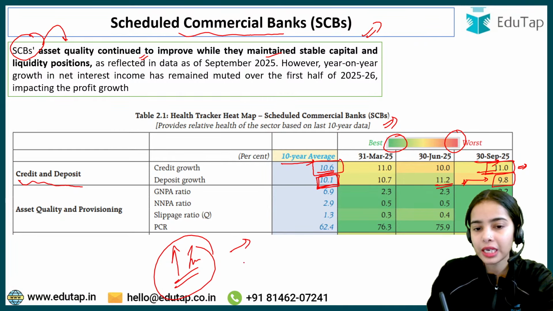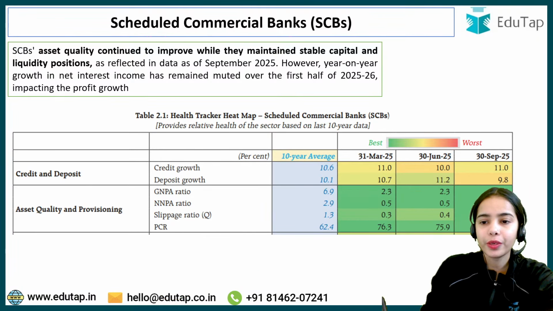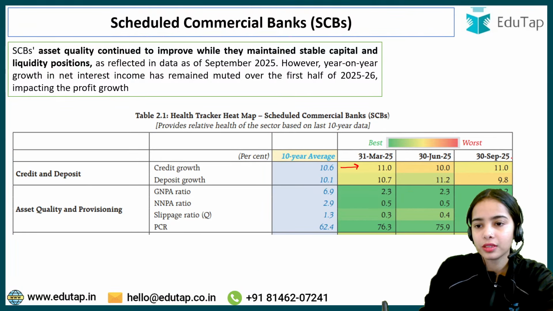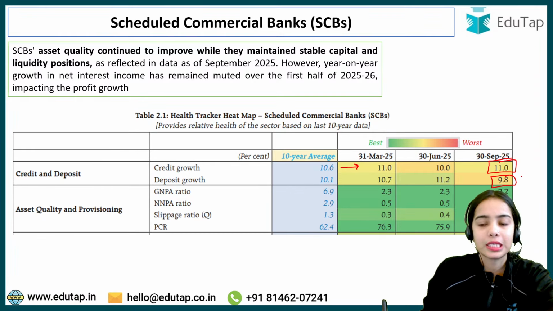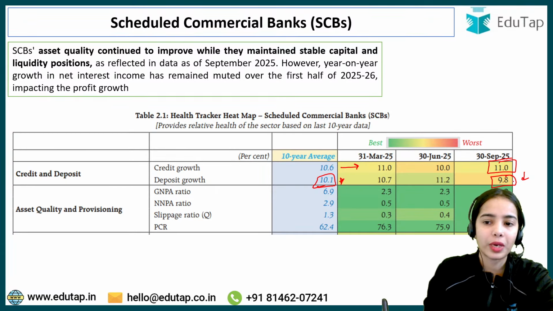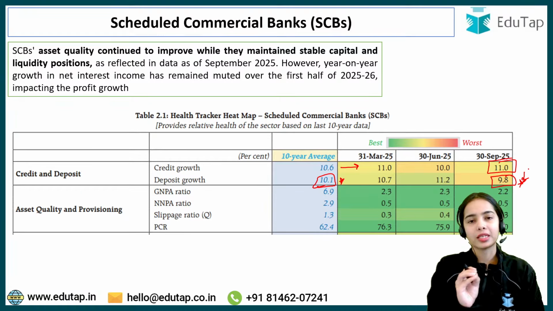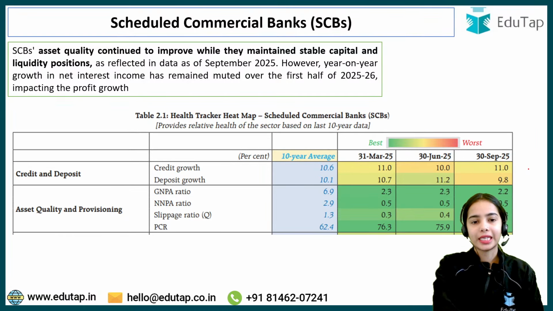In the financial market, in gold, many of the people are investing and they are saving the money through different means. Okay, so here you can see that the credit growth is good, but the deposit growth is declining. The 10-year average was 10.1% while the current percentage is 9.8%. So the banks have to focus on deposit growth, so that they can have funds, because through the deposits the banks are getting the money to provide the credit.